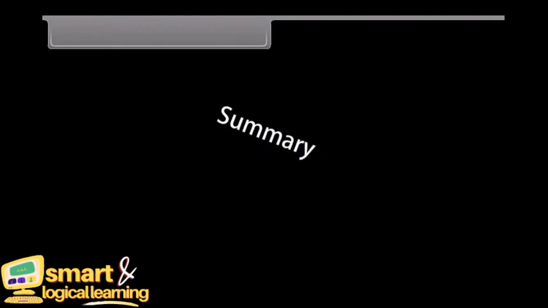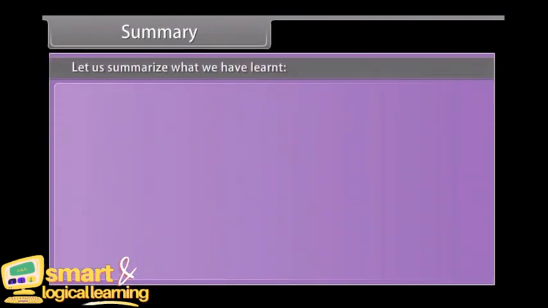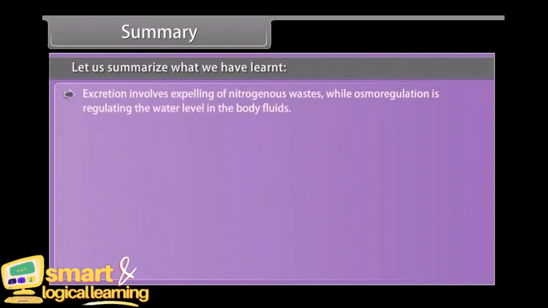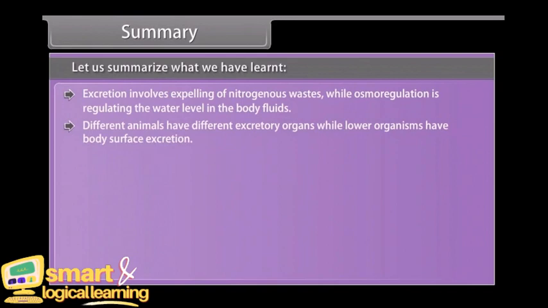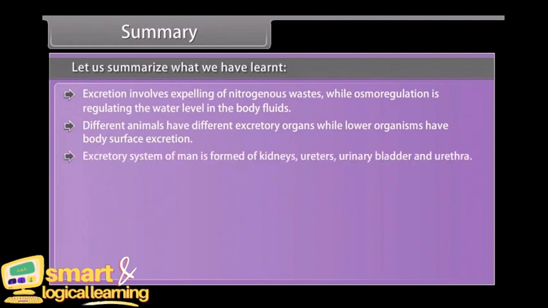Summary. Let us summarize what we have learned. Excretion involves expelling of nitrogenous wastes, while osmoregulation is regulating the water level in the body fluids. Different animals have different excretory organs, while lower organisms have body surface excretion. Excretory system of man is formed of kidneys, ureters, urinary bladder and urethra. Kidneys have excretory units called nephrons.